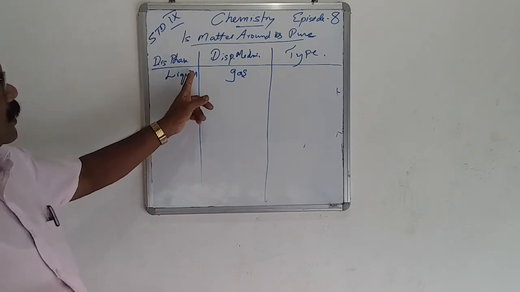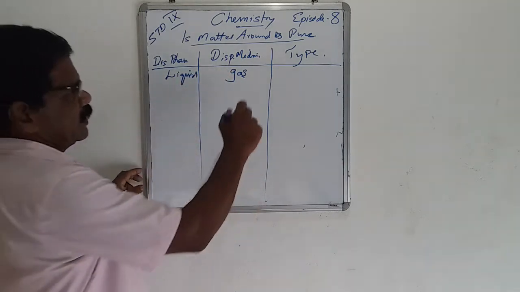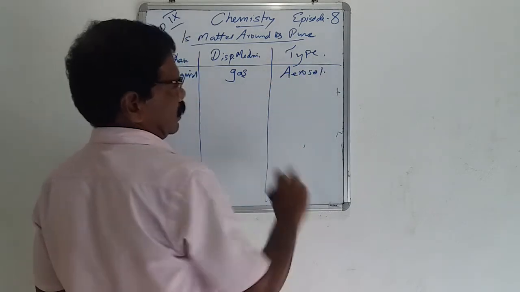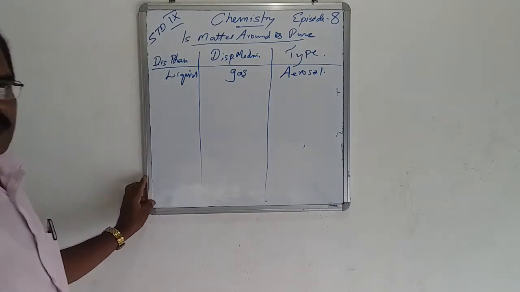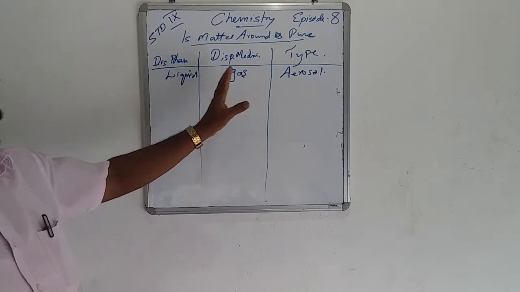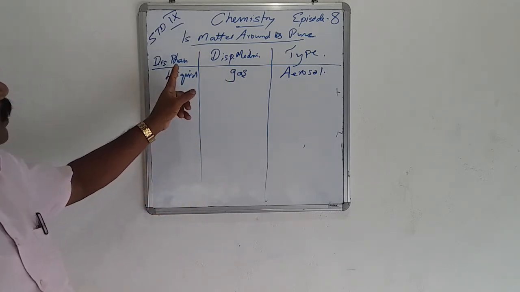The dispersed phase is liquid and the dispersing medium is gas. It is known as aerosol. This is the aerosol example, liquid in gas.